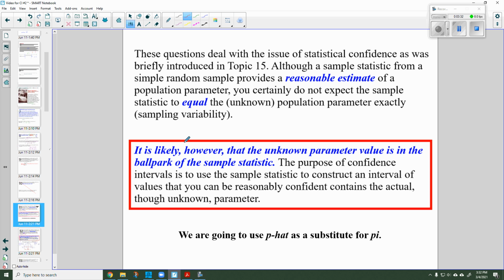What we are going to do is use p hat as a substitute for pi to enable us to follow our process of making the sketch and determining what the standard deviation, although we're going to give it a new name, is, and then being able to use our normal model rules and our TI calculators to calculate some probabilities. But the key thing here is that we don't know what pi is. We'll actually never know what pi is. We'll never know the exact population parameter. But we will know p hat, and we can use p hat very effectively.